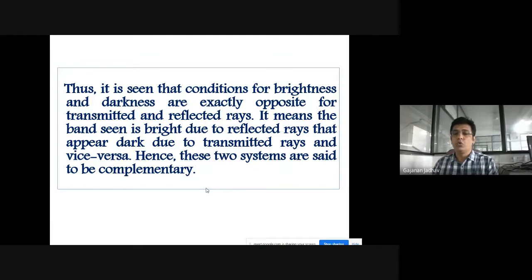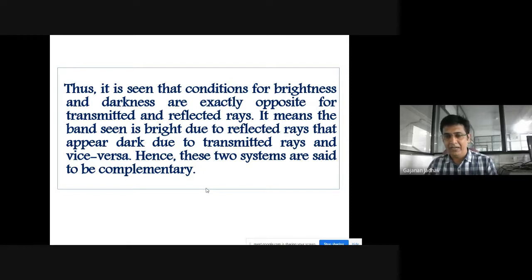Hence, these two systems are said to be complementary. If you are asked why we call these two systems complementary, this is the answer: the conditions for brightness and darkness are exactly opposite for transmitted and reflected rays. And that is why we call these two systems complementary.